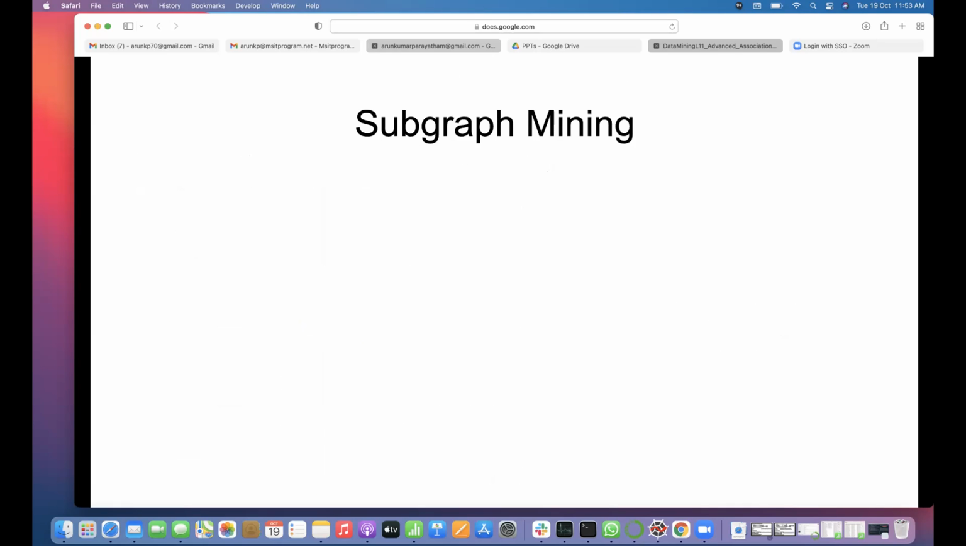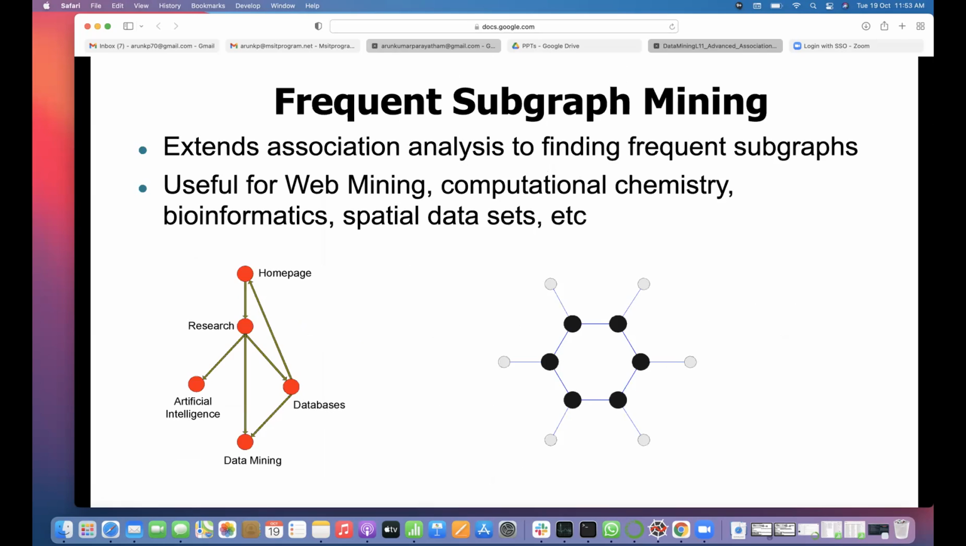So the last part is subgraph mining. We have seen sequential patterns and also multi-level association rules. Now we try to understand how we apply these association algorithms to graphs. So, frequent subgraph mining.